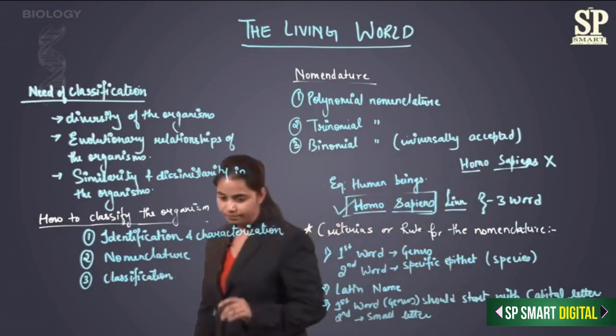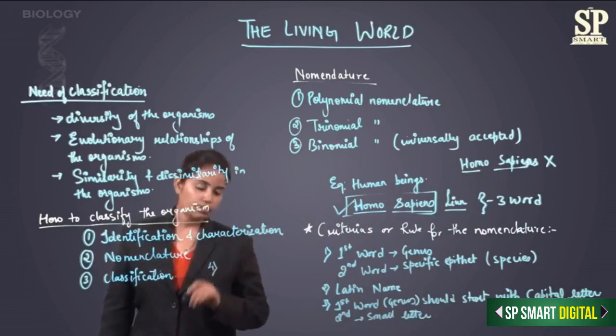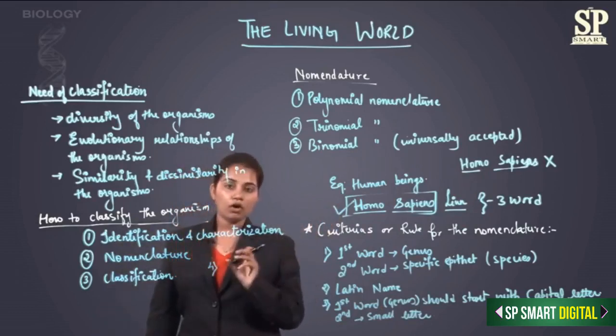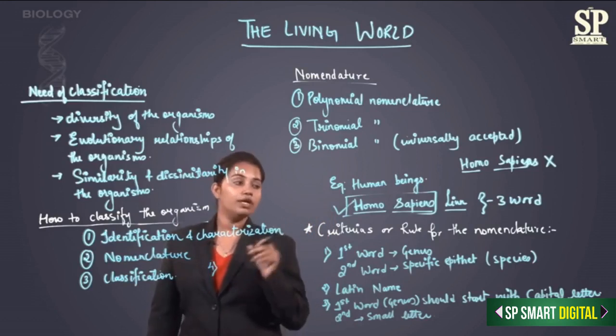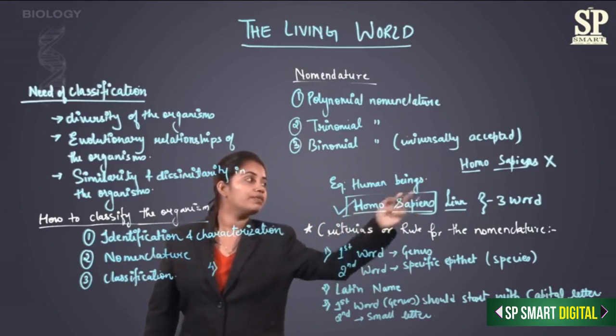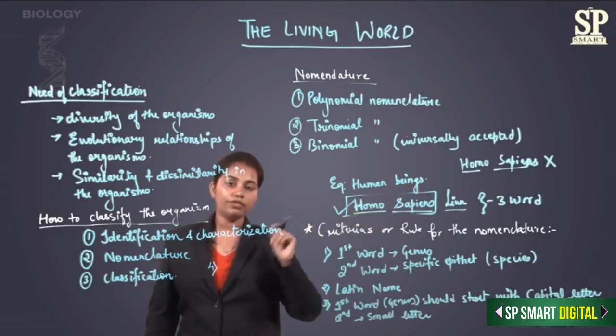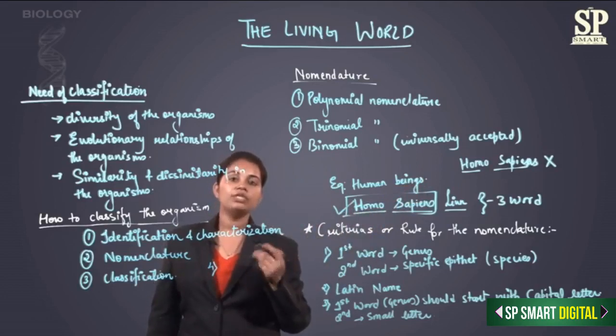Fourth criterion: when these names are handwritten, they should be underlined separately, as I have done here, right? And if they are typed, they should be typed in italics.